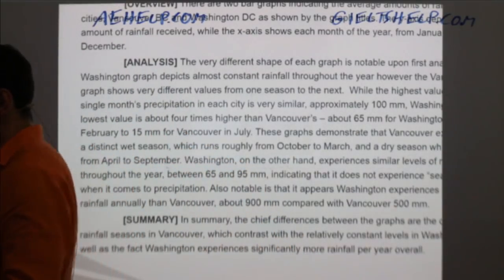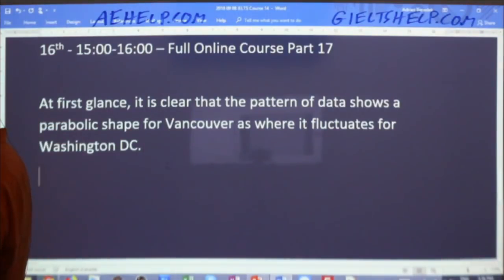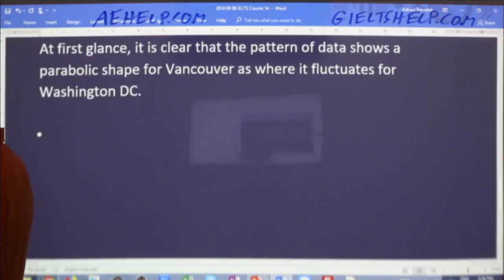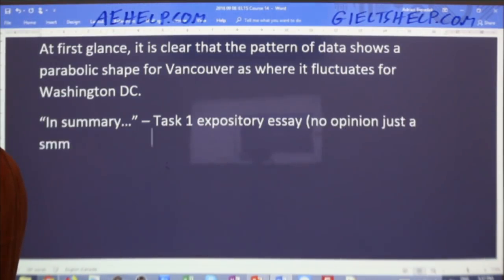So I'm going to make a quick note for everyone, because I see that there's often confusion between these two terms. "In summary" is for task 1, the expository essay. It doesn't give opinions, so absolutely no opinion, just a summary of the main points.